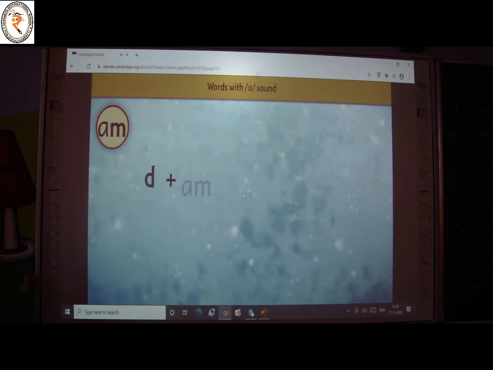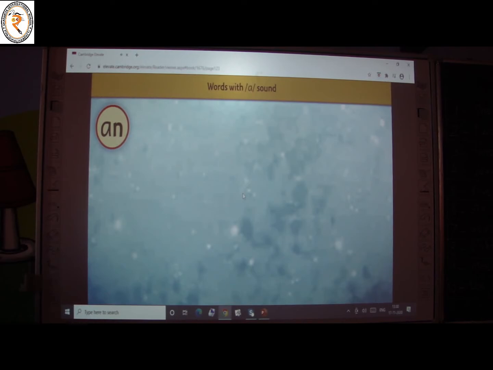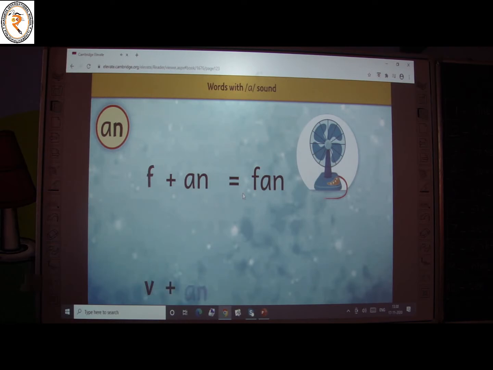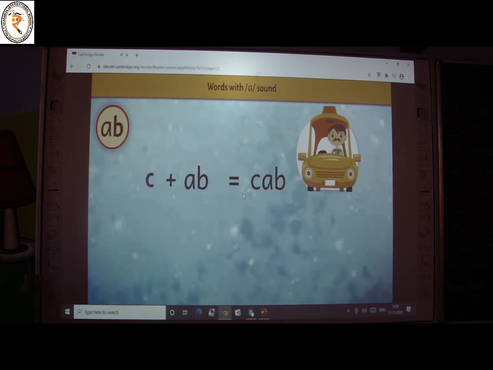D and M make dam. J and M make jam. F and N make fan. V and N make van. C and B make cab.